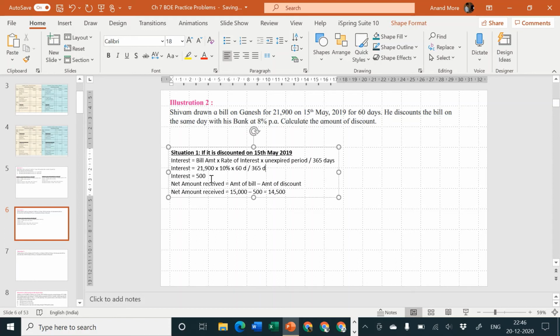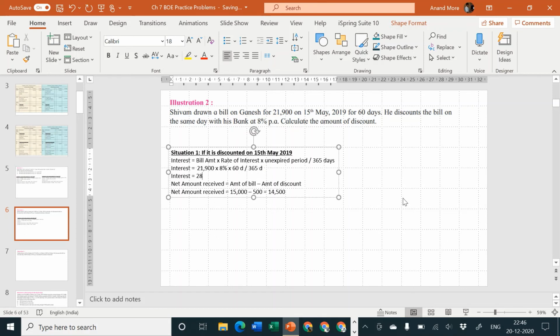Okay, so let us calculate the money. And the rate of interest is not 10%, rate of interest is 8%. That is one of the problems of copy paste. Sometimes you may just forget what is from the previous problem and what is of this problem. Everybody is calculating, I hope. 21,900 into 8% into 60 divided by 365. Use rough page and calculate the amount.